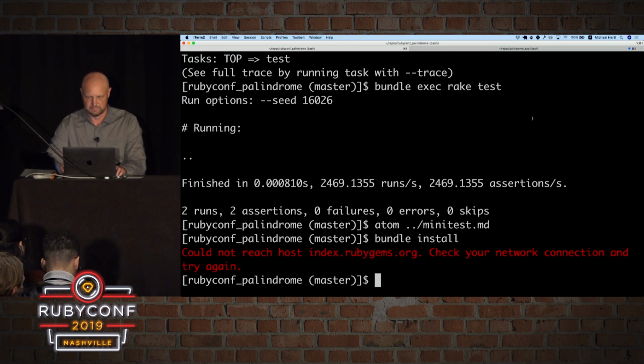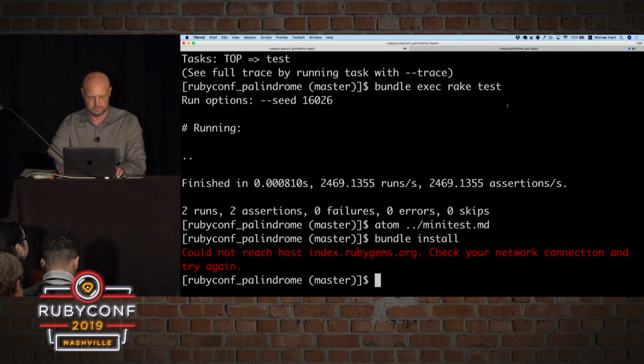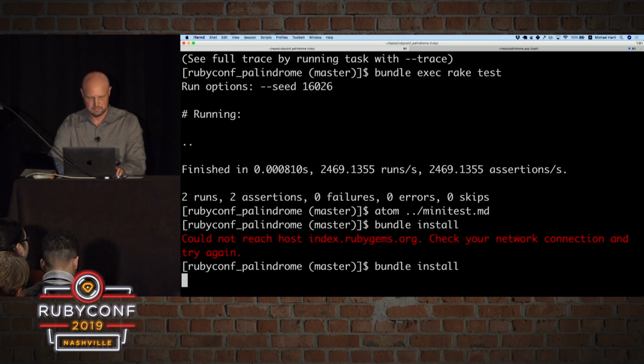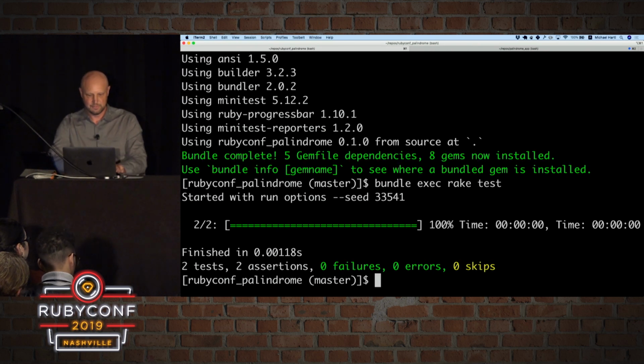We can do it without this, but it's a little prettier if we do it with it. All right, well, while that's thinking about it, let's write our first test. So we're going to test the, actually, here we go. All right, see if this worked. Okay, there we go. So now let's run the test. Now it's nice and green.